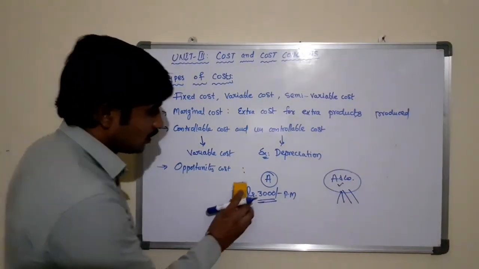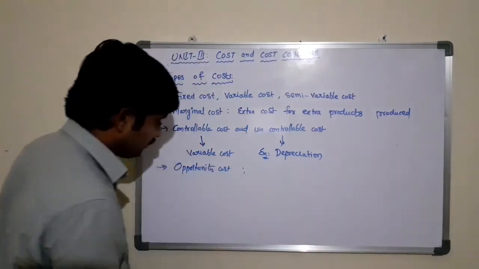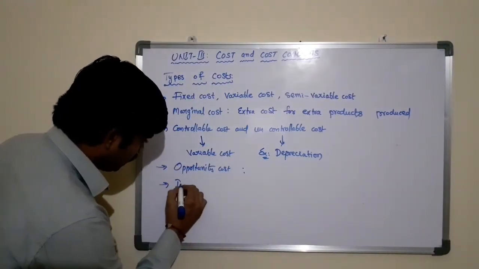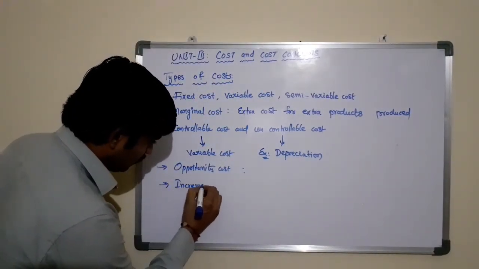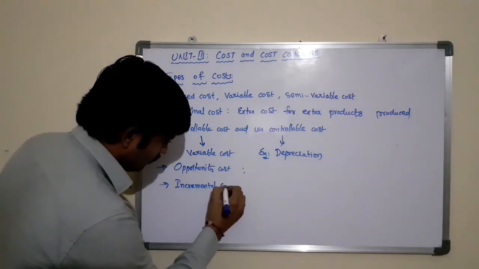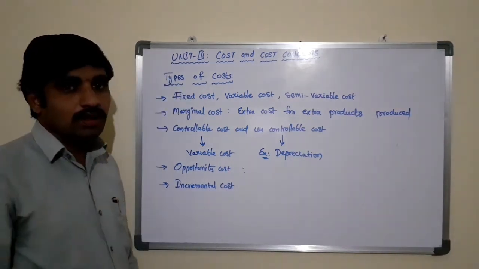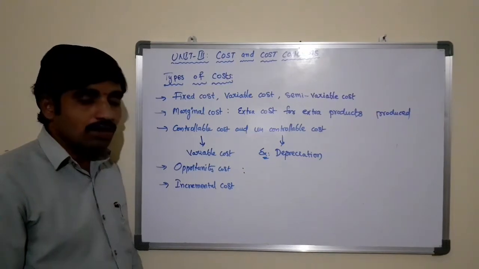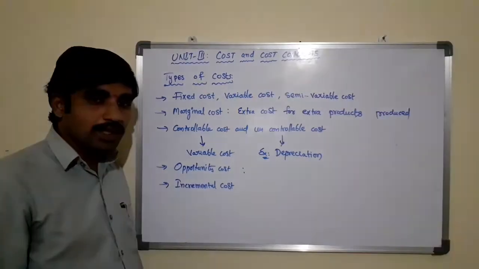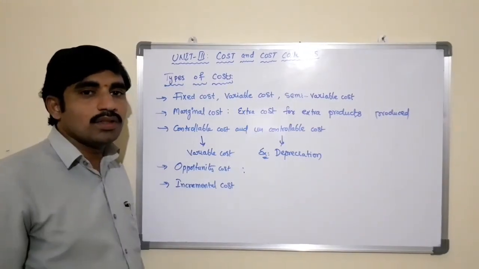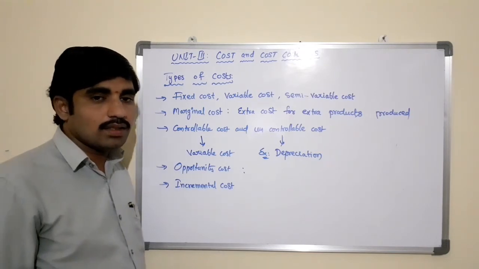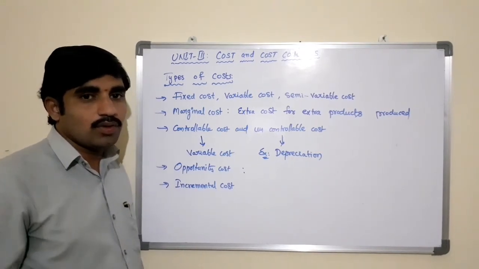The next one is incremental cost. Incremental cost is the cost incurred by the business in order to increase the quality or the quantity of the production.